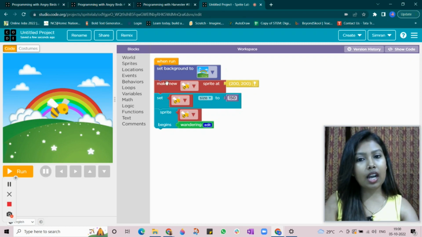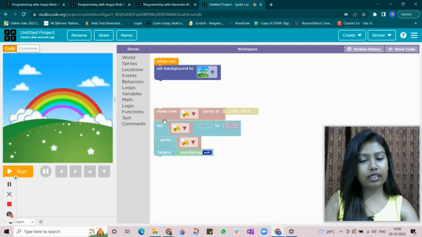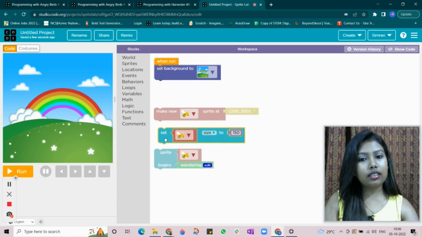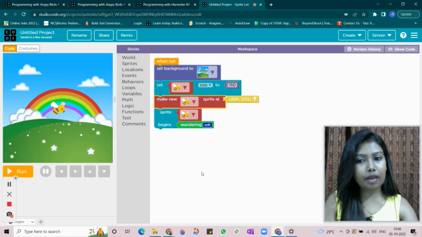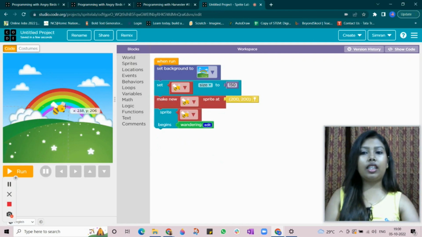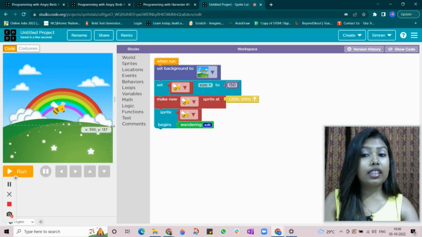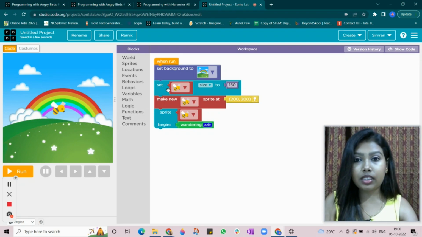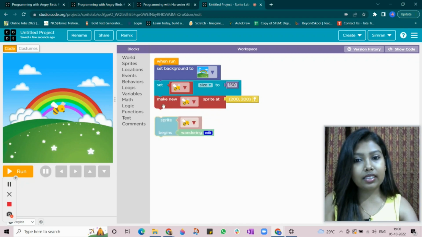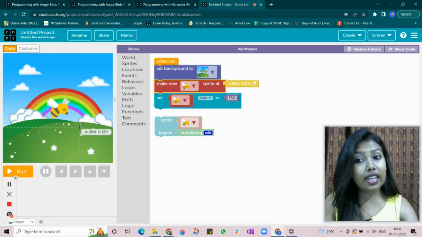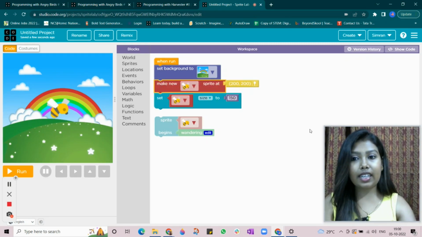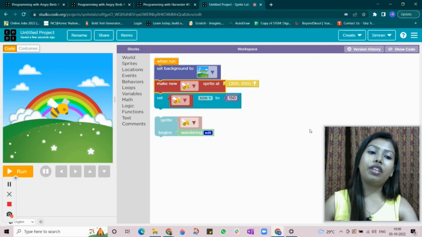What if I will not make a character and then before that I'm setting the size? What is happening? See, the honeybee became small. The size has not been taken. You see, the honeybee is small. And if you connect the make new sprite command before the set size command, then only the computer is understanding that you have to set the size for 150.